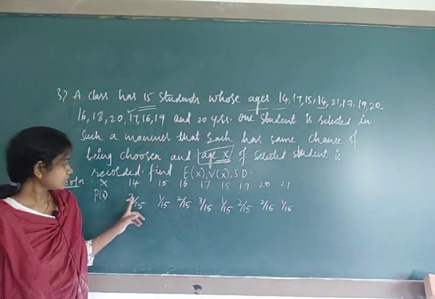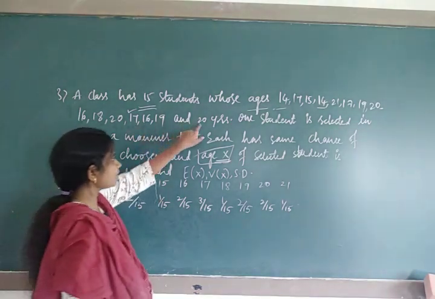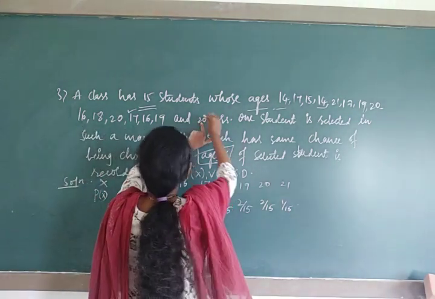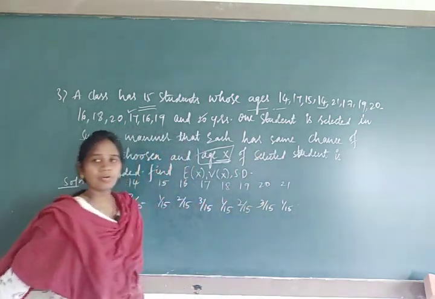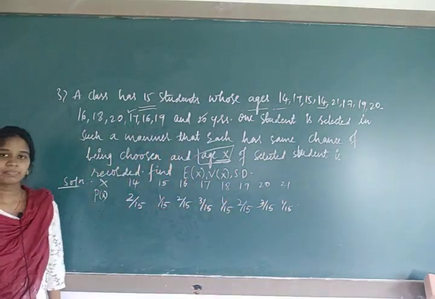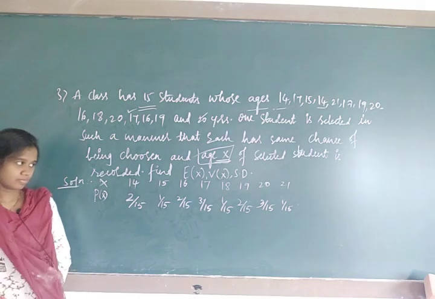See here, 14 has repeated 2 times, 17 has appeared 3 times. Sorry for that, it's 1, 2 and there 3. 3 upon 15, and 21 appears only once, it is 1 upon 15.